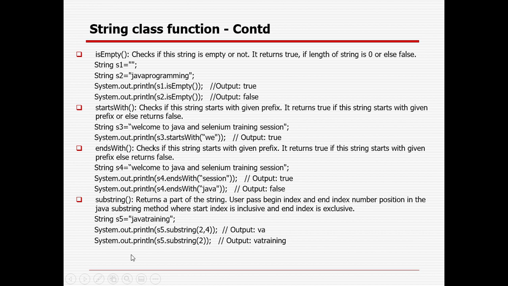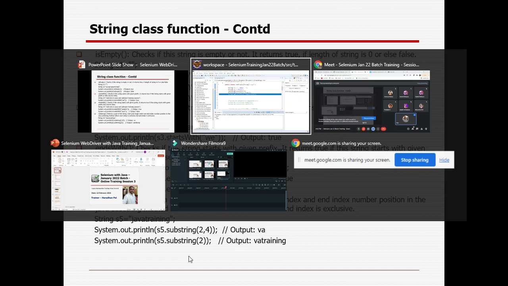If you want to get a substring, you can get it with the help of the substring method. Suppose there are 20 words, but I want to get the fifth word. I can give the index 2, so that after 2 everything will be printed as the substring. But if I give the starting and the ending index, then I can get only that part.